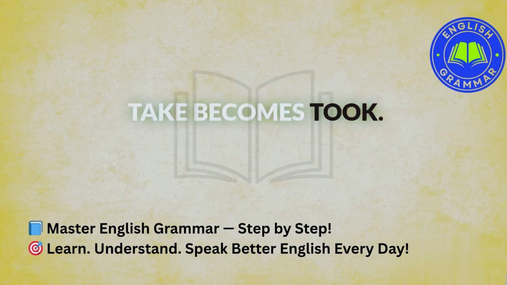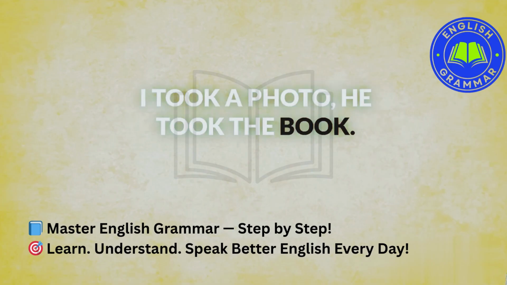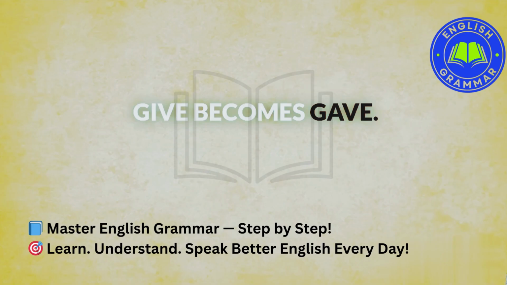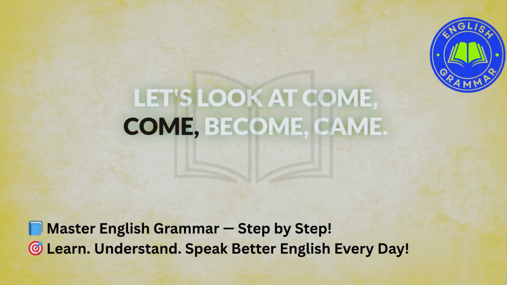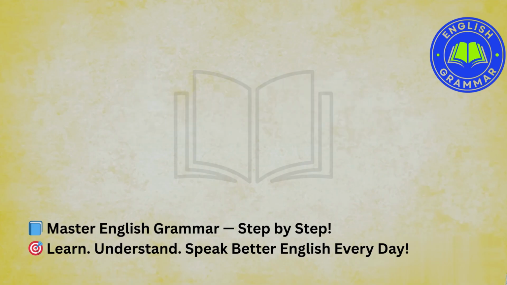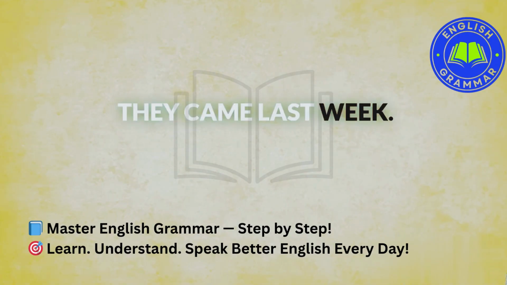Let's practice some more irregular verbs. Take becomes took. I took a photo. He took the book. Give becomes gave. She gave me a gift. They gave their time. Let's look at come. Come becomes came. I came early. She came with me. They came last week.